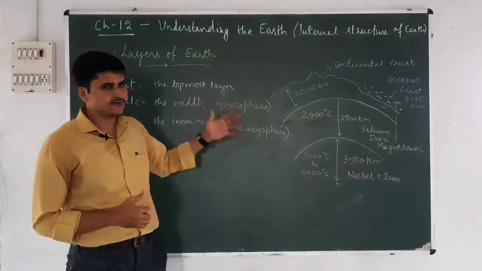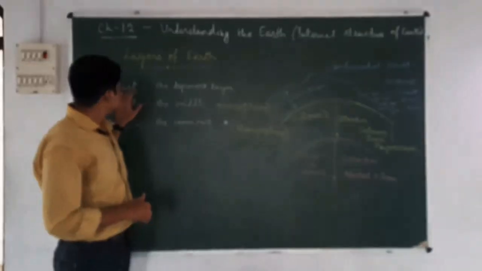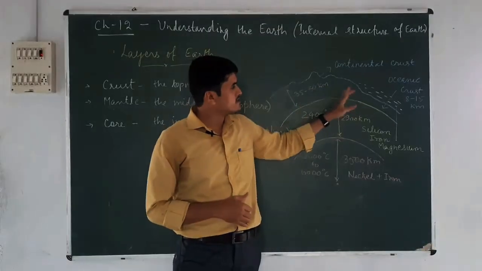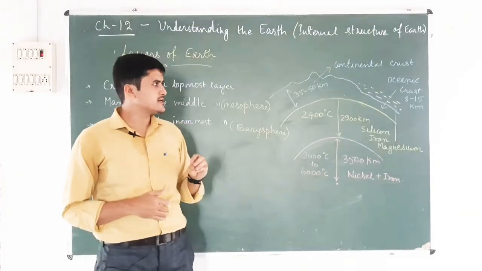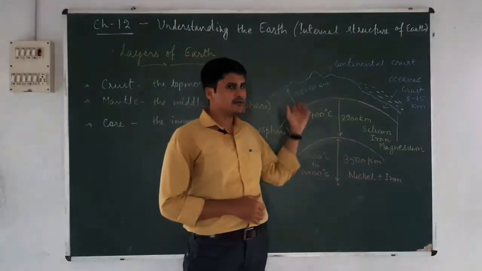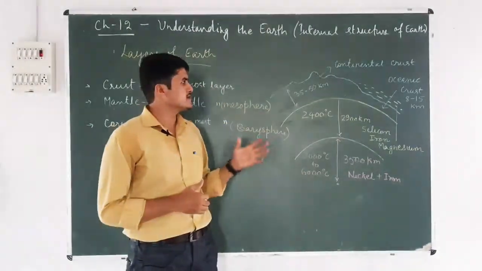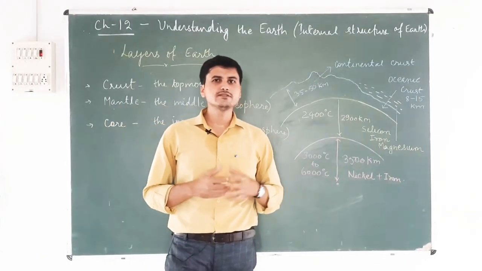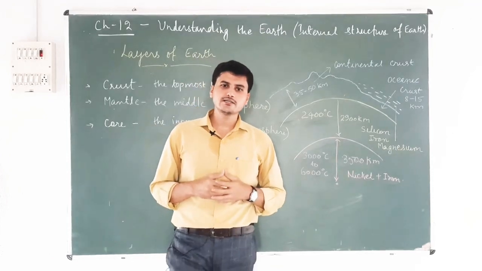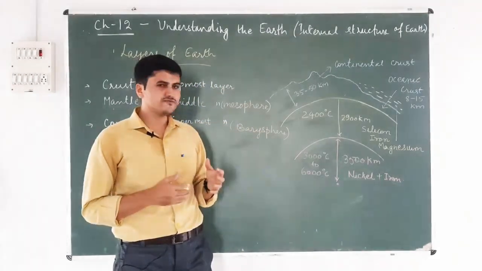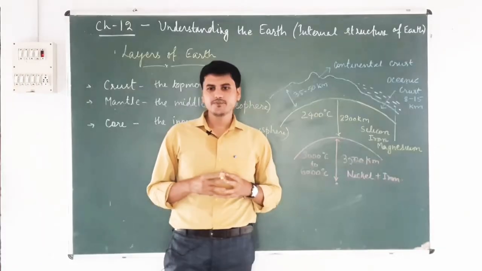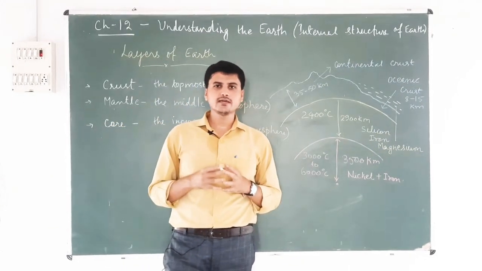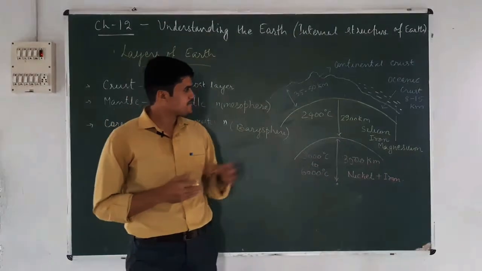So let's see one by one. This outermost crust, its depth is 8 to 50 kilometer, depending upon area to area. Okay, it is made up of rocks. What is the meaning of rock? Rock is made up of different minerals. And what are minerals? Minerals are naturally occurring inorganic substances in which one or more elements are present. Minerals have distinct structure, distinct chemical and physical properties.